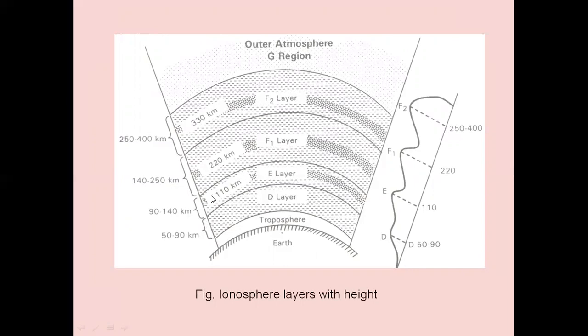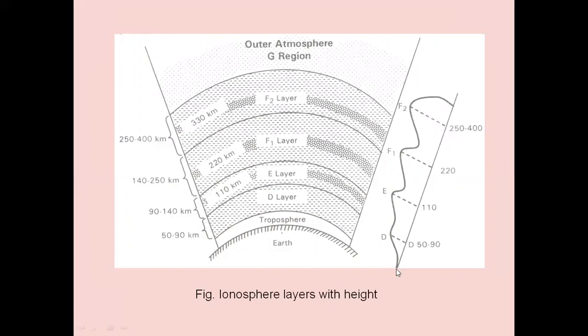E layer, 90 to 140 kilometers, which means it has a certain thickness. The E layer starts from 90 kilometers and extends up to 140 kilometers. Similarly, from 140 to 250 kilometers, we have the F1 layer, and from 250 to 400 kilometers, the F2 layer exists.